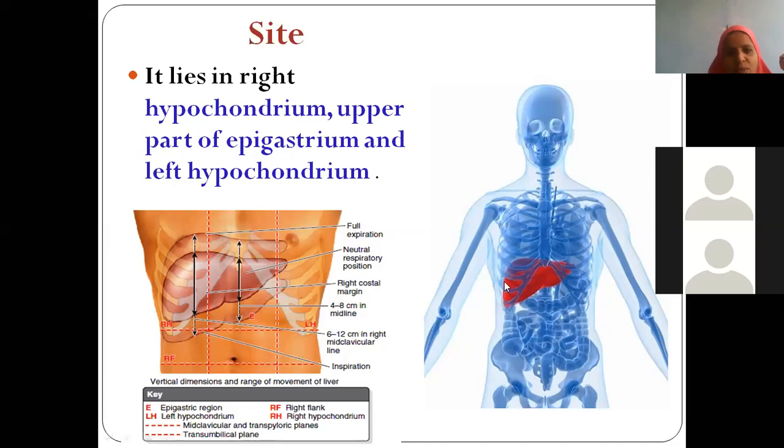Now, when you just see the liver, where is it placed? See here, it is situated in the right hypochondrium and a part of epigastrium, and a part of it is also going into the left hypochondrium, isn't it? So, this is the site.